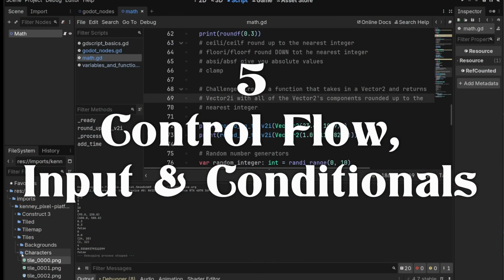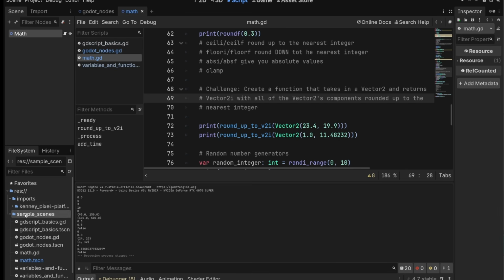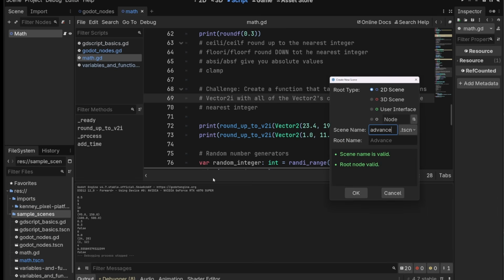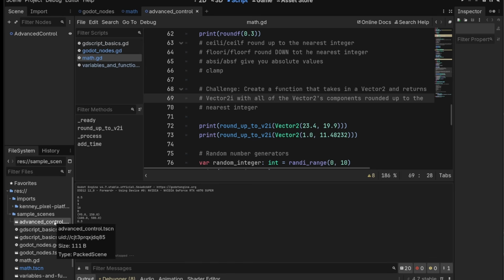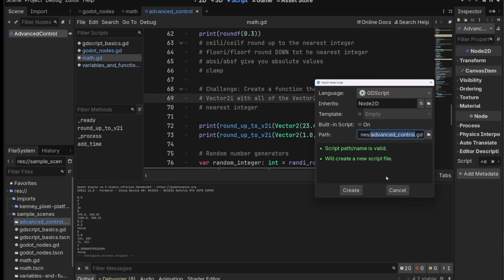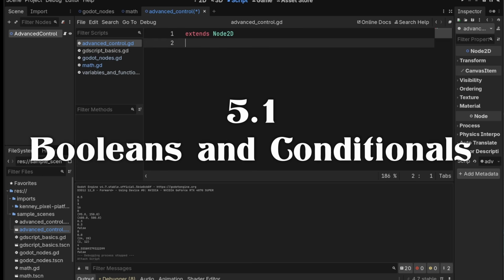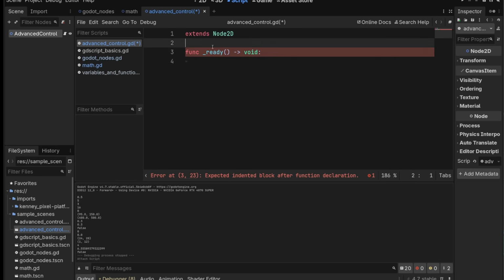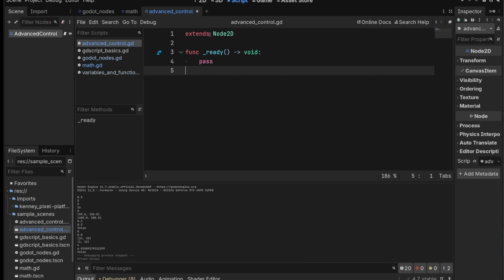All right, let's make a new scene, and we can go back and do some more advanced control flow topics. Sample scenes, create new scene. We'll call this advanced control. Double click to open it. While we're down here, let's right click, set as main scene. And then up here, add script, advanced control. Here we go. So a couple concepts I want to cover here. Let's make our ready function. You should remember this by now and hopefully be able to reproduce it fairly accurately. Let's pass it so it doesn't yell at me.